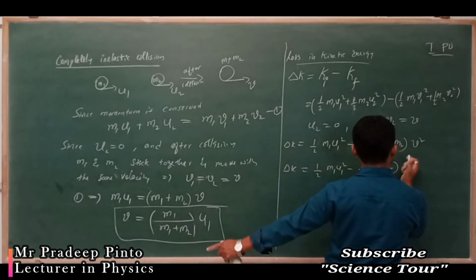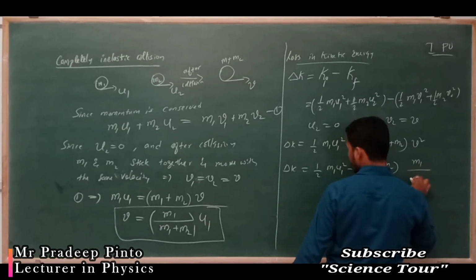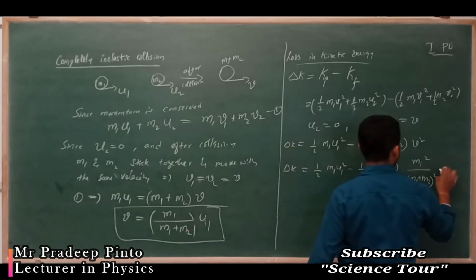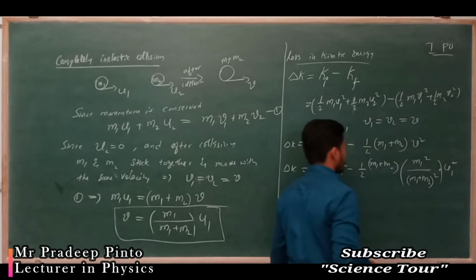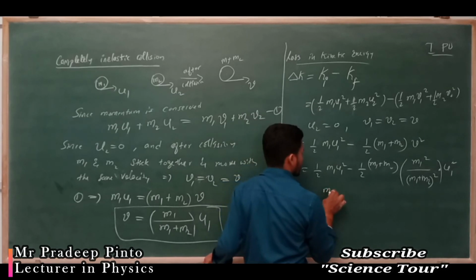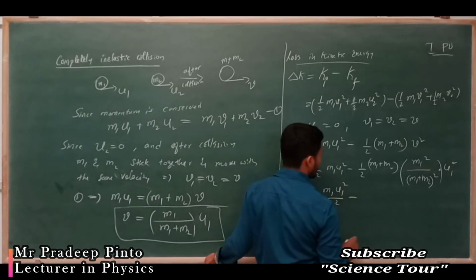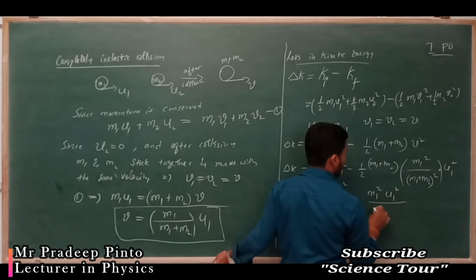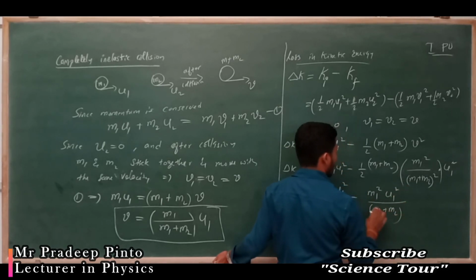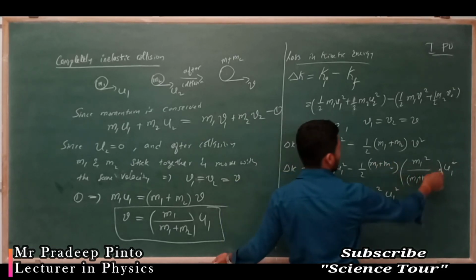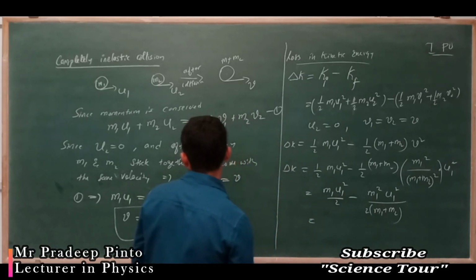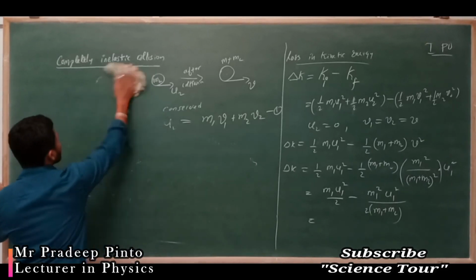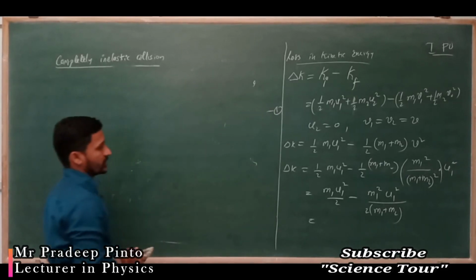Applying v, which is m1 divided by (m1 plus m2) into u1, we square it, so delta K is half m1 u1 square minus half m1 square u1 square divided by (m1 plus m2). Half and u1 square are common terms.